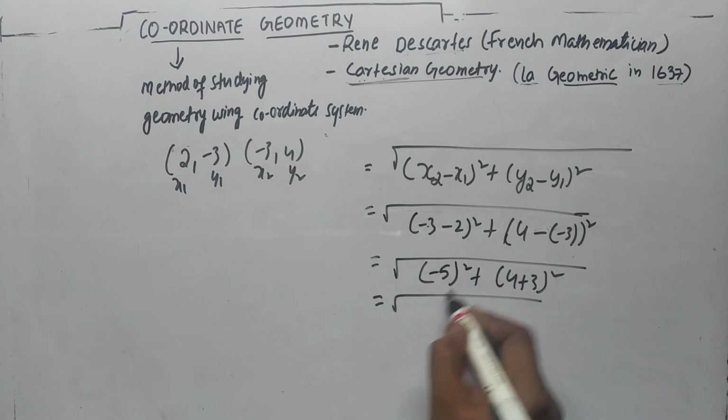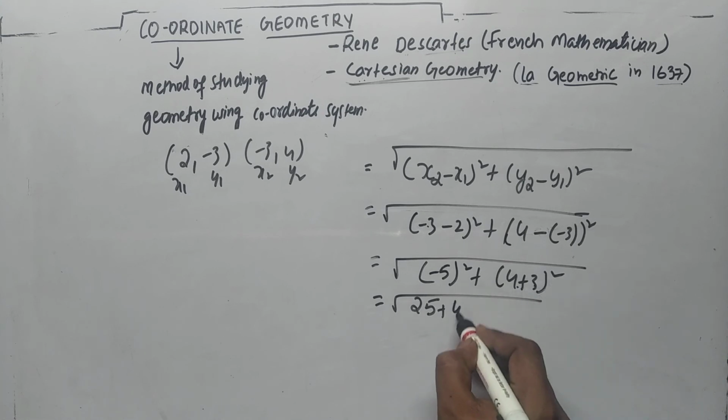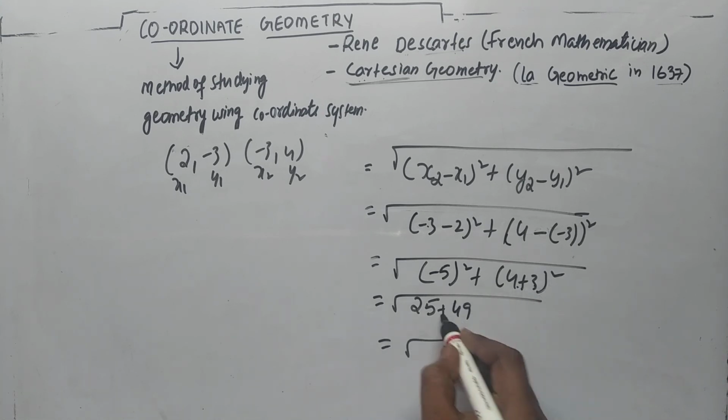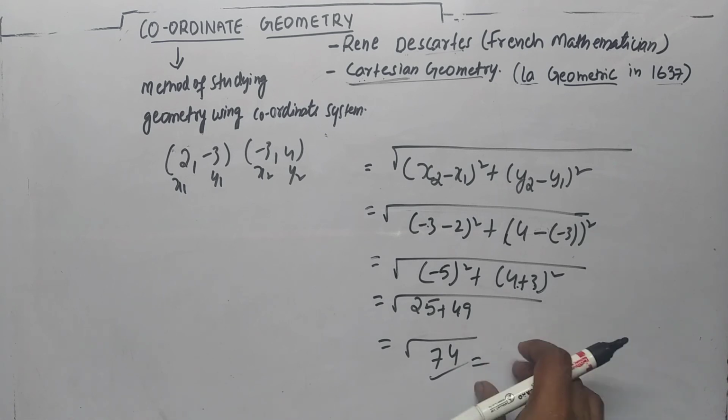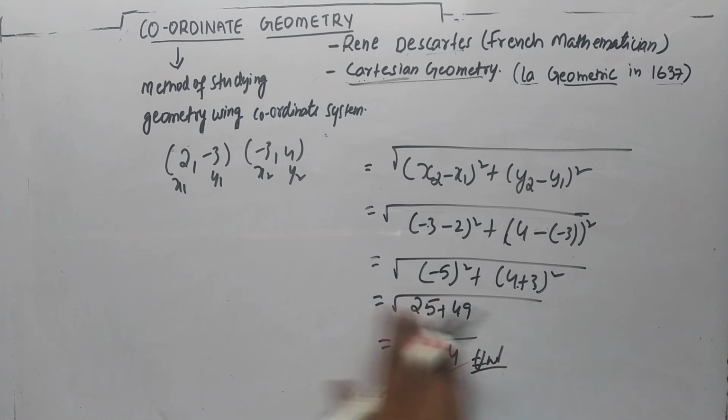Minus 5 whole square is 25. 4 plus 3 is 7, and 7 square is 49. Adding 25 and 49 gives 74. So you get root 74. You can leave it like this, or write the value if it is a perfect square. This is the answer, the distance between these 2 points.